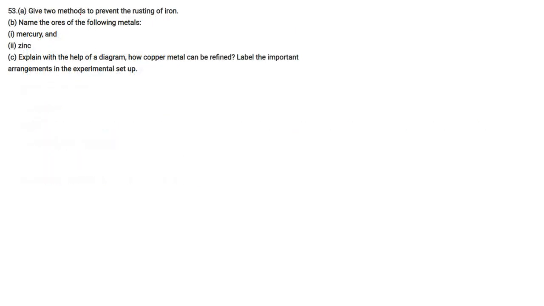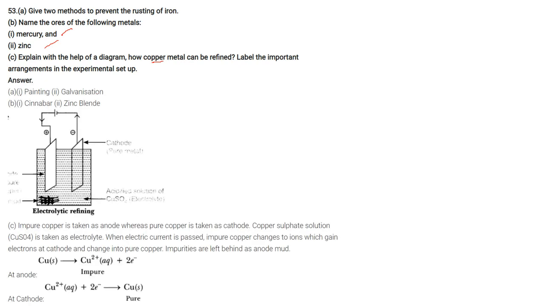Give two methods to prevent the rusting of iron. Name the ores of the following metals: mercury, zinc. Explain with the help of a diagram how copper metal can be refined. Label the important arrangements in the experiment setup. So first answer is this: two methods to prevent rusting of iron. Painting can be done, galvanization can be done. And mercury and zinc: mercury ore is cinnabar and zinc ore is zinc blende. From zinc blende zinc is obtained, from cinnabar mercury is obtained.